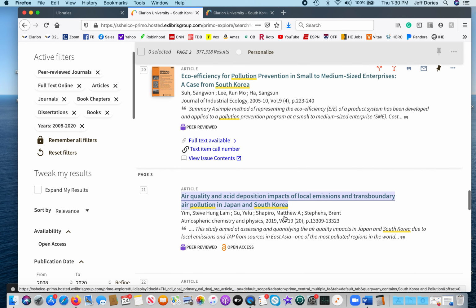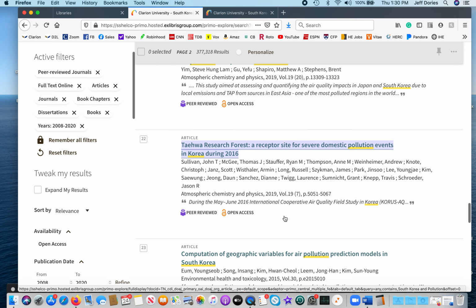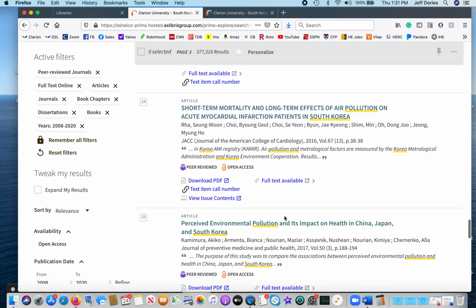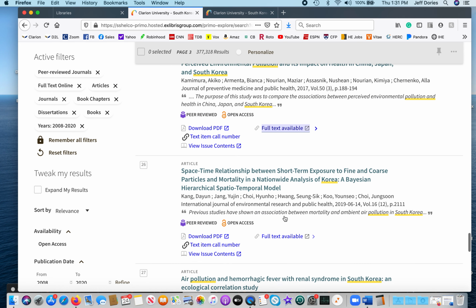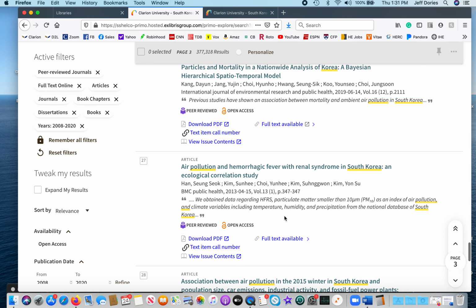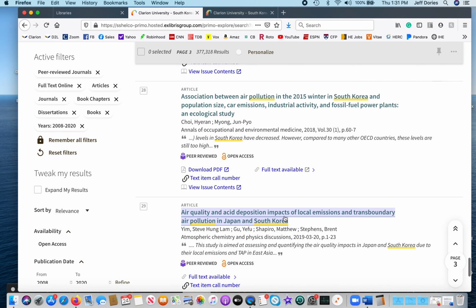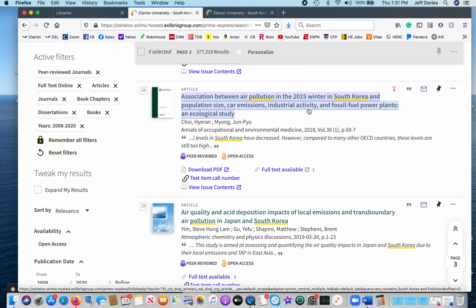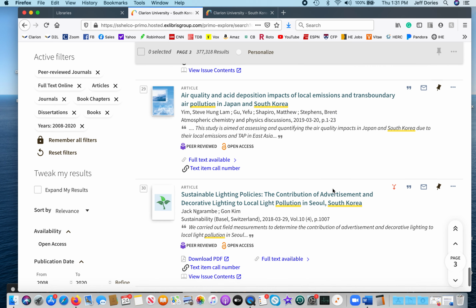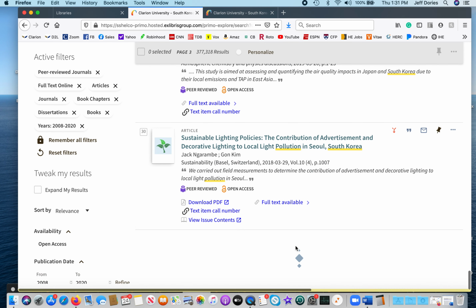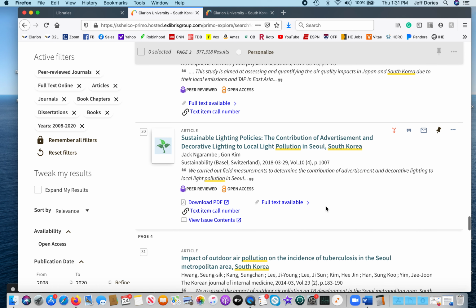So let's see if I can find them. It may take me a minute here. Let's see. Yeah, a lot on the health impact. And so what I'm going to do in a moment is I had better luck, I thought, when I put in air pollution. This one looked like it's possible. Association between air pollution and population size, car emissions, and industrial activity. Okay, so that might be another good one. And so I think we're looking at two or three good sources right off the bat there. Let's go down one more and see what we find.